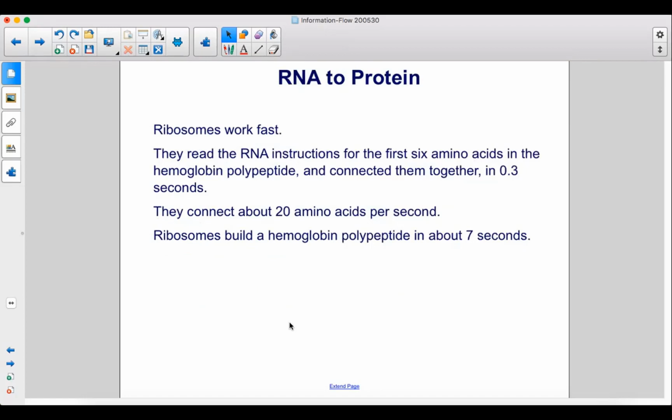Ribosomes work fast. They read the RNA instructions for the first 6 amino acids in the hemoglobin polypeptide and connected them together in 0.3 seconds. They connect about 20 amino acids per second. Ribosomes build a hemoglobin polypeptide in about 7 seconds.